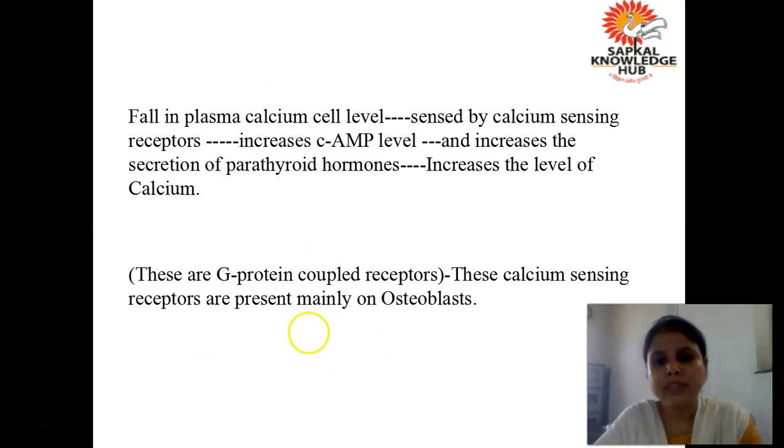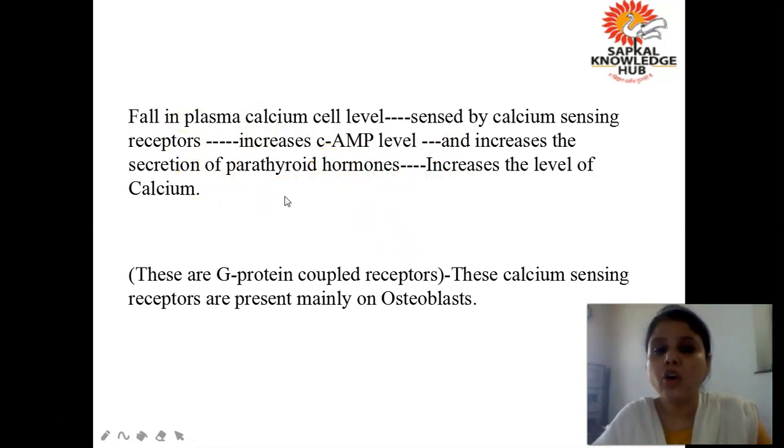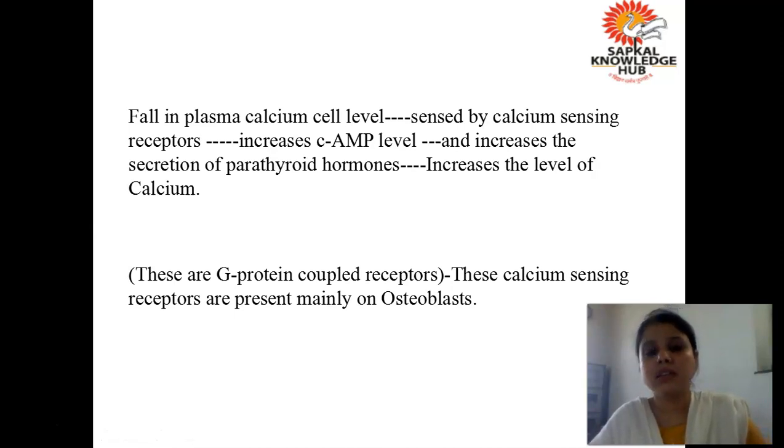Now whatever I have explained to you is mentioned here. See this: whenever there is a fall in plasma calcium level, it is sensed by the calcium sensing receptors present on the surface of the parathyroid gland, and whenever these receptors sense a decrease in the level of calcium, they get activated. They are G protein coupled receptors, so they will be activated, and there will be an increase in the formation of cyclic AMP. As a result the level of cyclic AMP will increase, and this is responsible for the secretion of parathyroid hormone, and as a result there is an increase in the level of calcium.